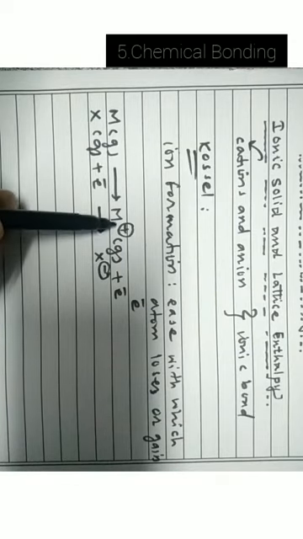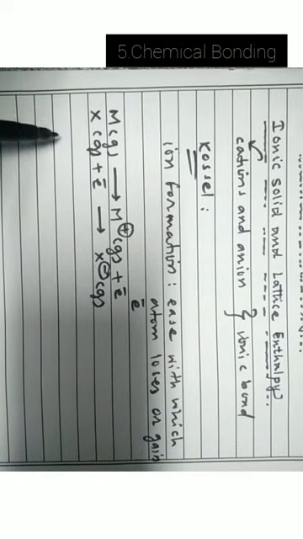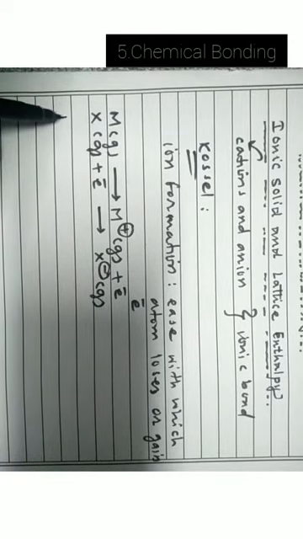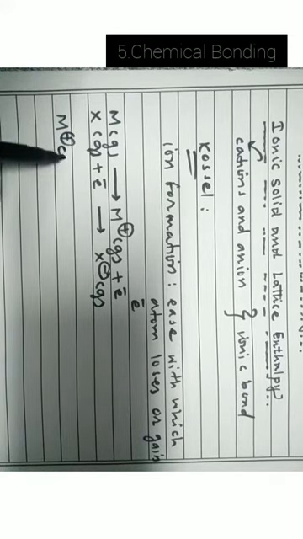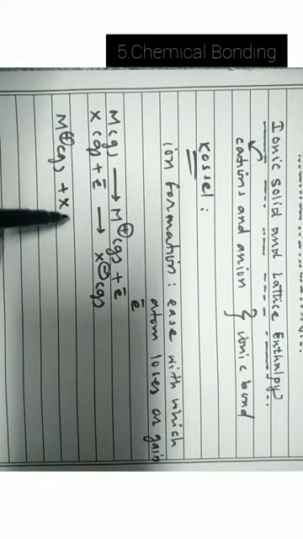Now this M plus and X minus ion in gaseous state combine together to form MX in gaseous state. Further it crystallizes into solid state, MX solid. So this is how the ions get combined together to form ionic compound or ionic solid.